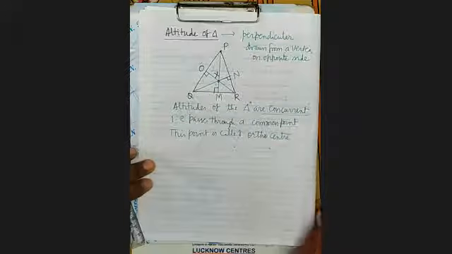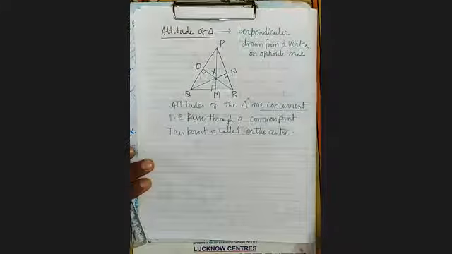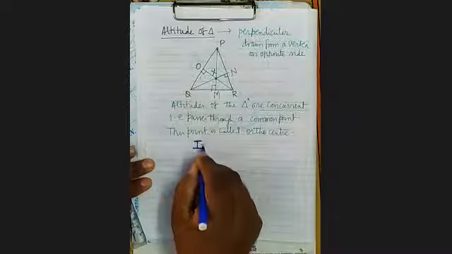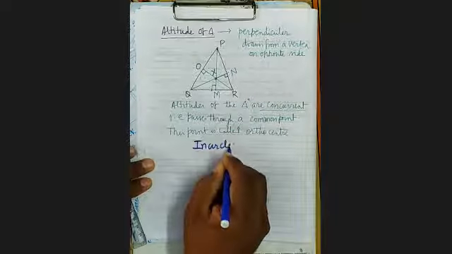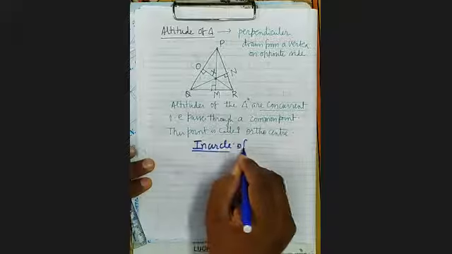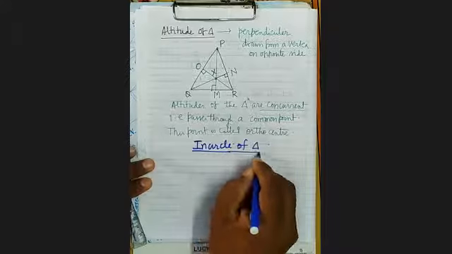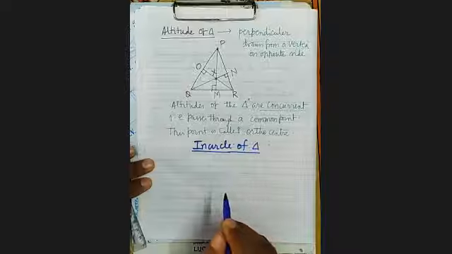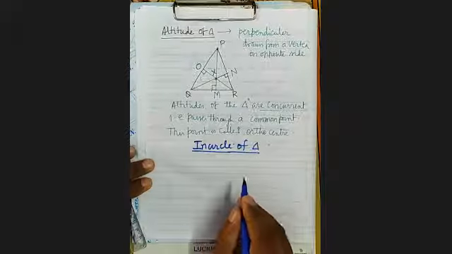Now after this, I am going to tell you about in circle. In circle of triangle means circle is inside the triangle and touching the sides. It's clear?